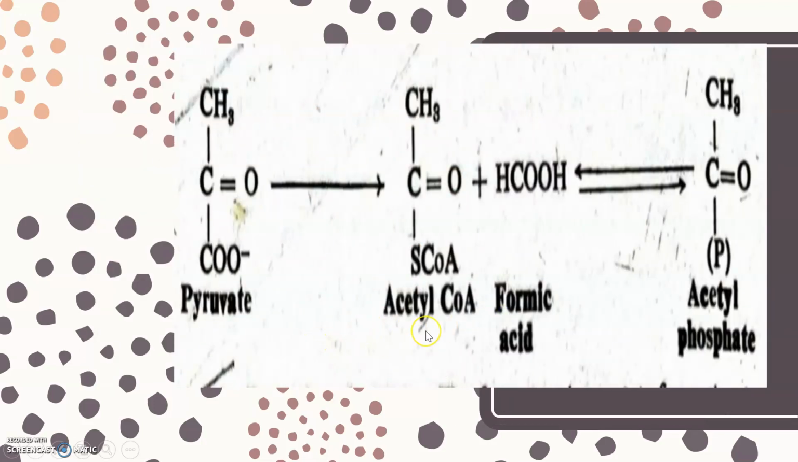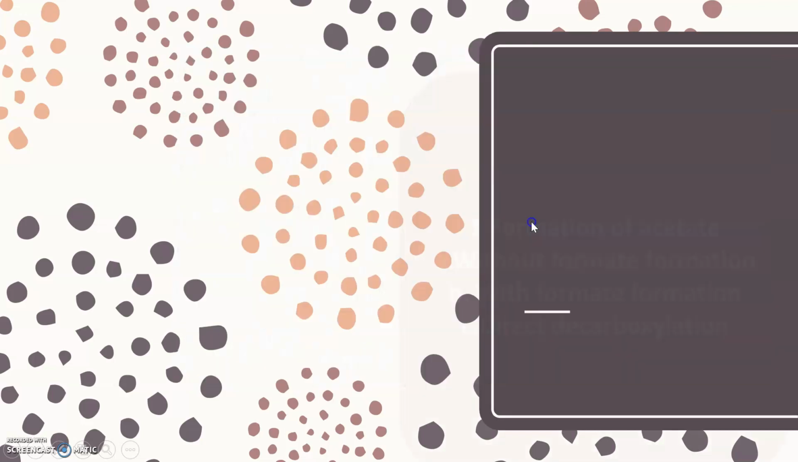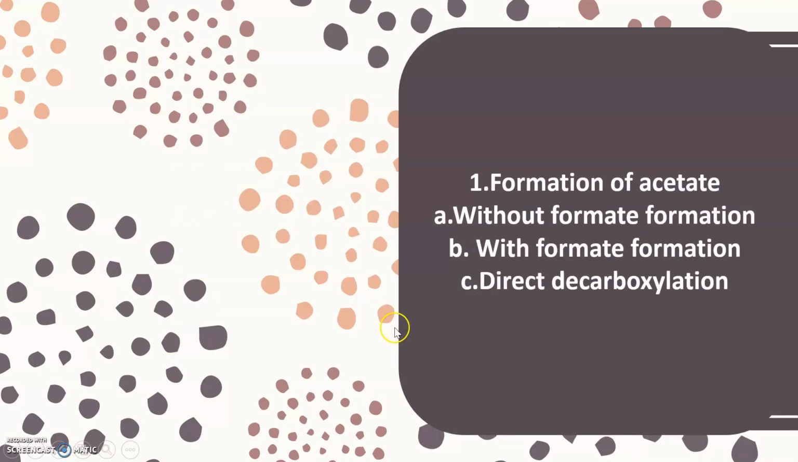Pyruvate forms acetyl-CoA, and acetyl-CoA and formic acid are produced. This is further converted to acetyl phosphate. This formation of acetate takes place in 3 steps: number 1, without formate formation, with formate formation, and direct decarboxylation.